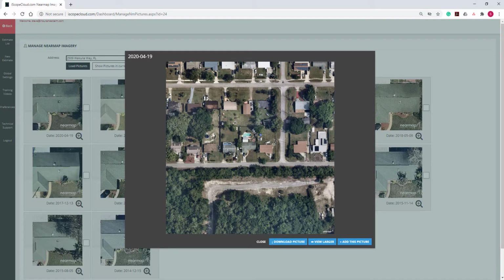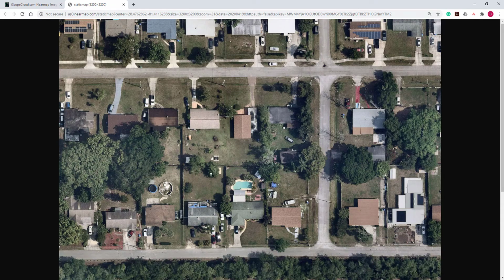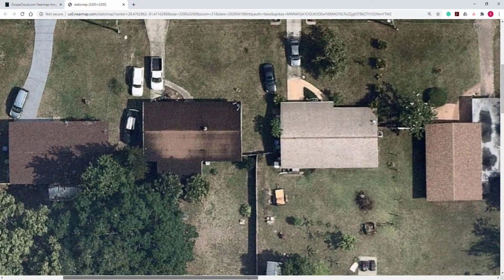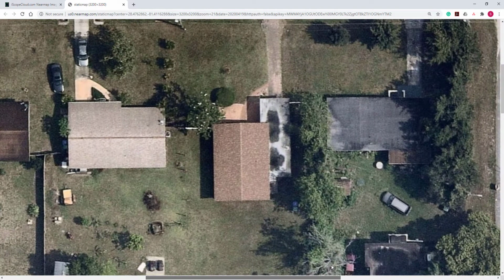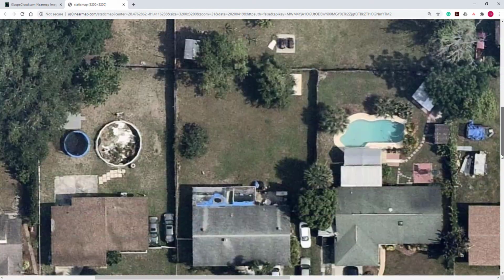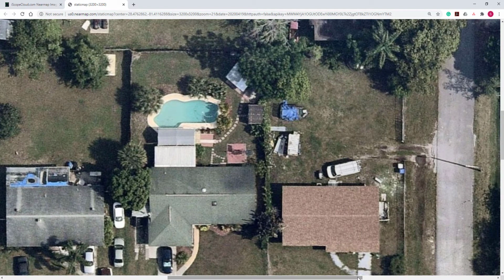Now you can choose to view a larger image, and it will then load the image full screen in a separate browser tab. You can then click the mouse pointer onto the screen and it enlarges it even further. You will then need to use the horizontal and vertical scroll bars to position yourself directly over the image. However, this is not really the best way to view the image.